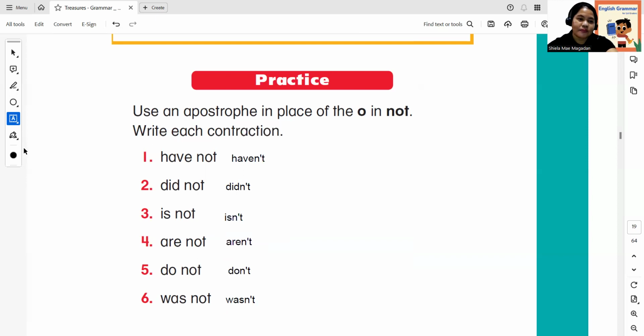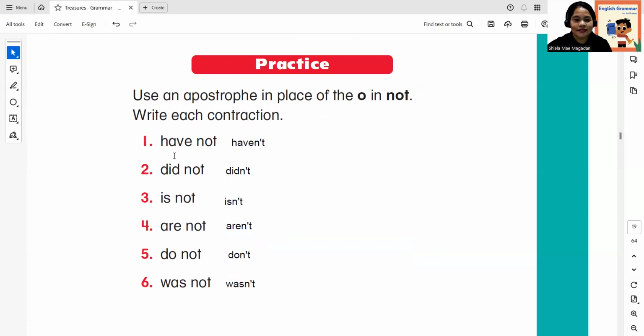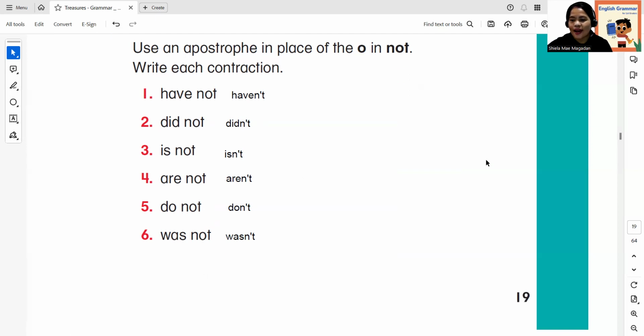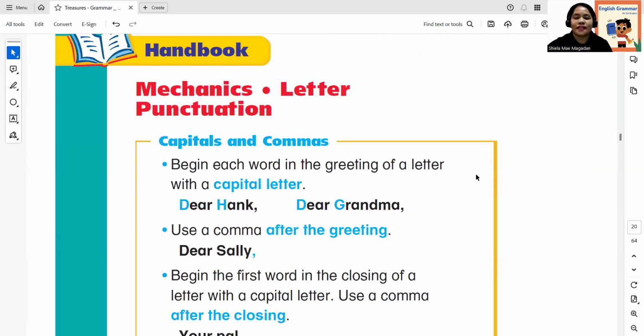All right, please look for 10 seconds. I'll give you 10 seconds to look at it. Okay, let me read. Have not, haven't, did not, didn't, is not, isn't, are not, aren't, do not, don't, was not, wasn't.